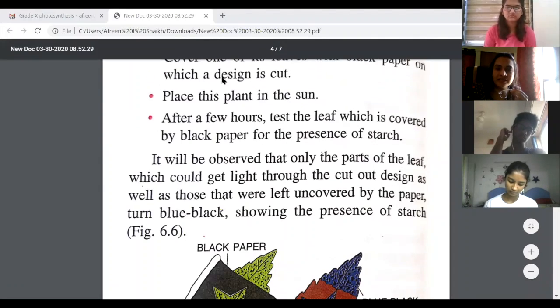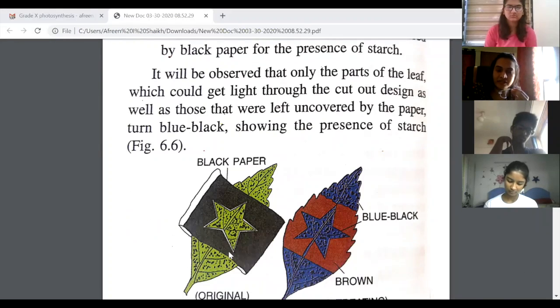Okay. What do you do after that? You will place this plant again in the sun. So right now when you're placing it in the sun, the entire leaf does not contain starch. Now after placing it in sunlight, photosynthesis is going to occur. This is what we are assuming, right?